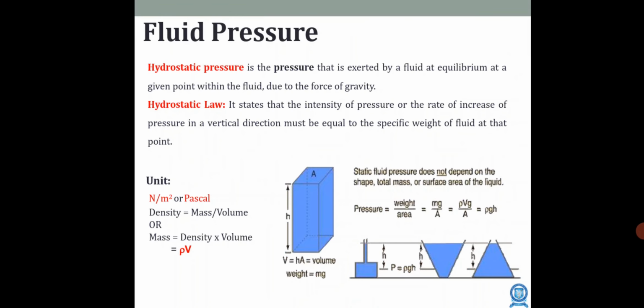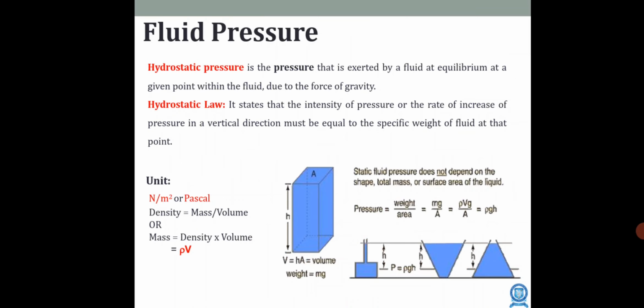What is meant by fluid pressure? So actually, hydrostatic pressure is the pressure that is exerted by a fluid at equilibrium at a given point within the fluid due to the force of gravity. Okay, so that is very essential. So this is actually the hydrostatic pressure. When in equilibrium position, it will be exerting a pressure, and the reason will be the force of gravity.